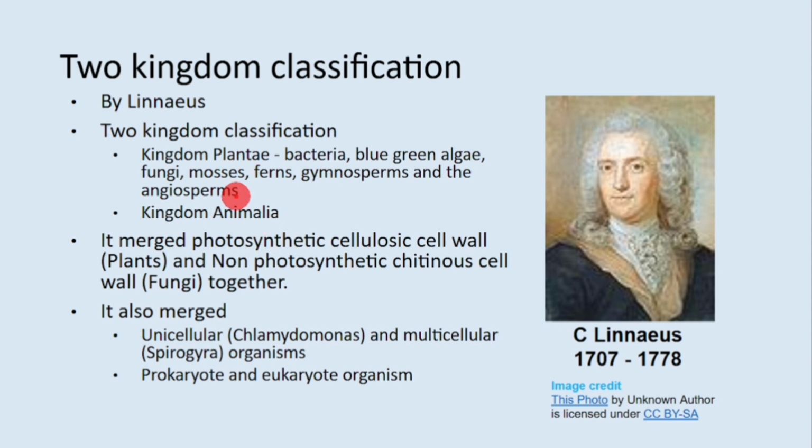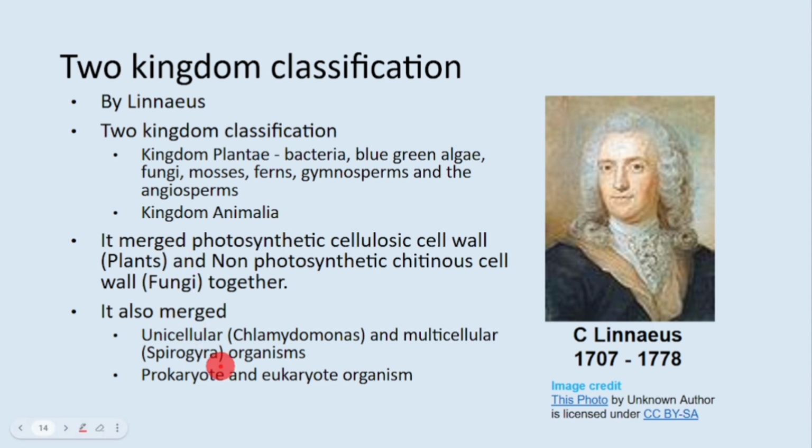So basically this classification was based on the presence or absence of cell wall. Then he also merged photosynthetic cellulosic cell wall organisms like plants and non-photosynthetic chitinous cell wall organisms like fungi. Again, this was based on the presence of cell wall.